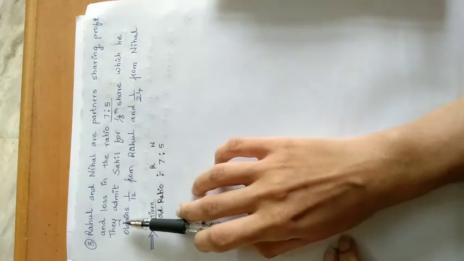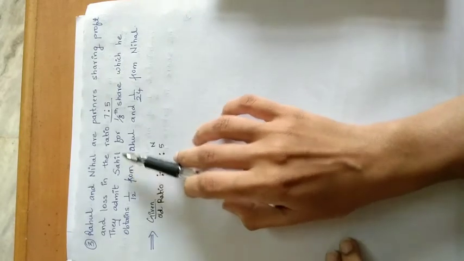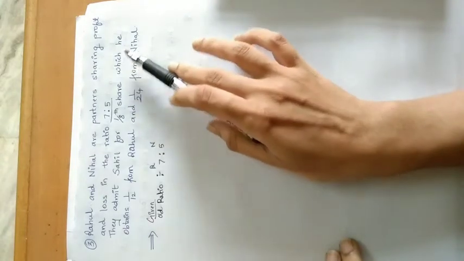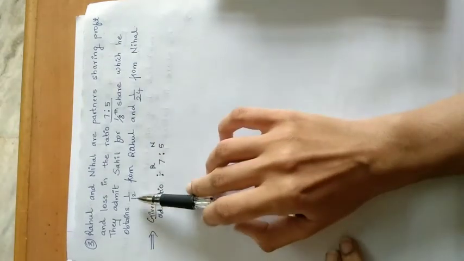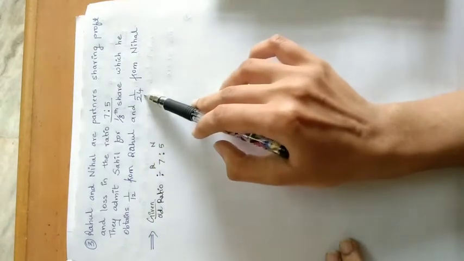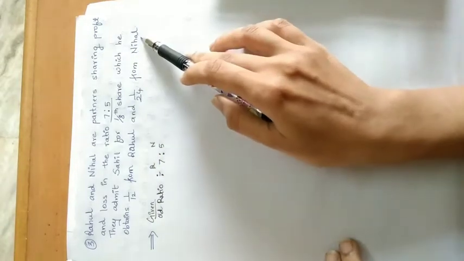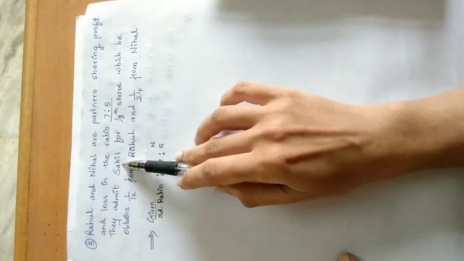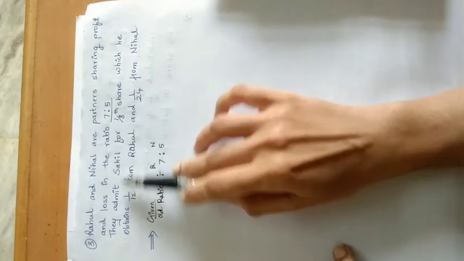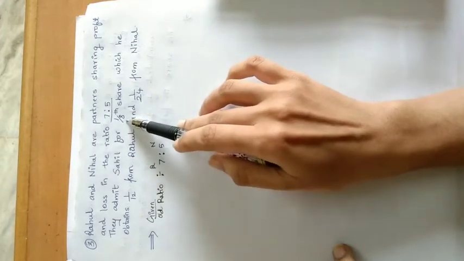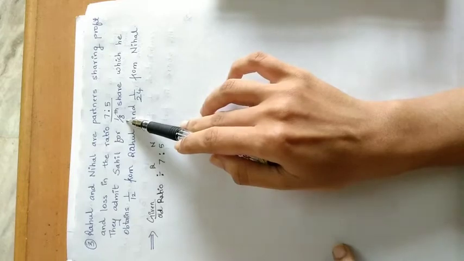Then what is given? They admit Sahil for 1/8 share, which he obtains 1/12 from Rahul and 1/24 from Nihal. Here Sahil is a new partner. They admitted Sahil, to whom they are giving 1/8 share in future profits.